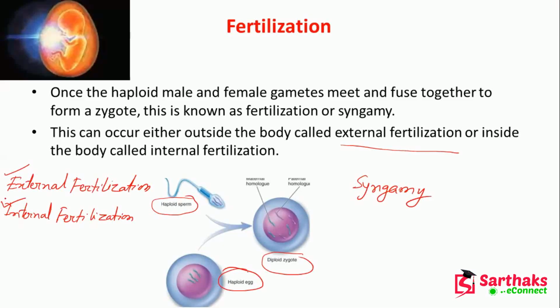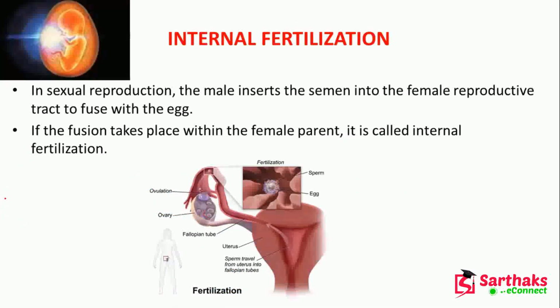For human beings, this is internal fertilization. Now, in the sexual reproductive system, the male inserts the semen into the female reproductive tract to fuse with the egg. Here you can see there is a fallopian tube, and through this fallopian tube there will be sperm, and this sperm and this egg will fertilize inside, and the fusion takes place within the female parent. It is called internal fertilization.